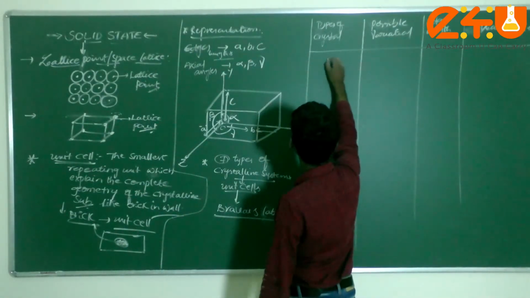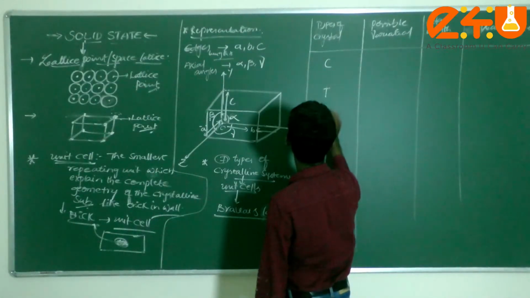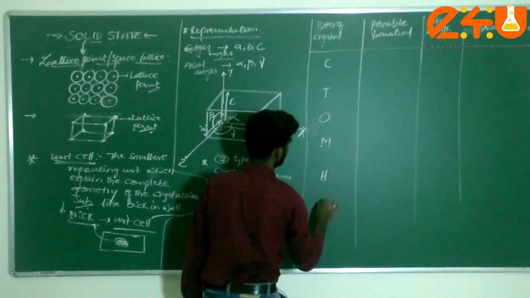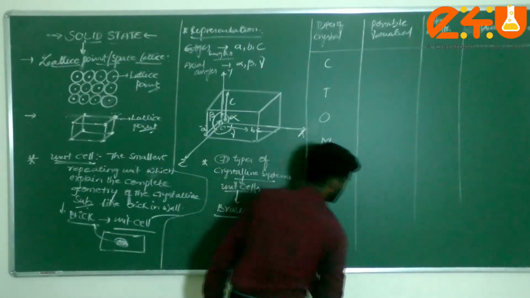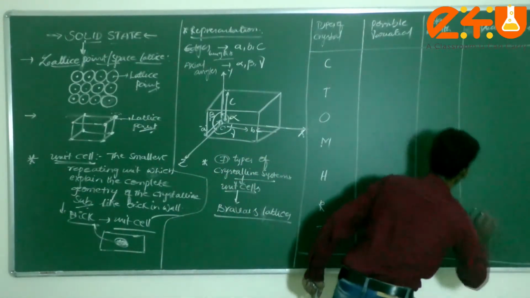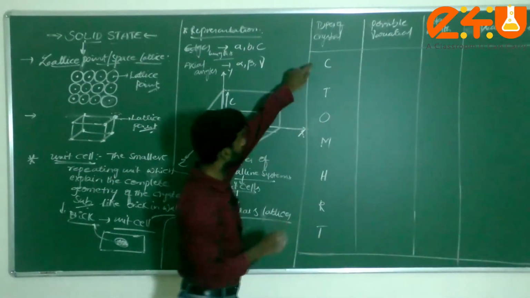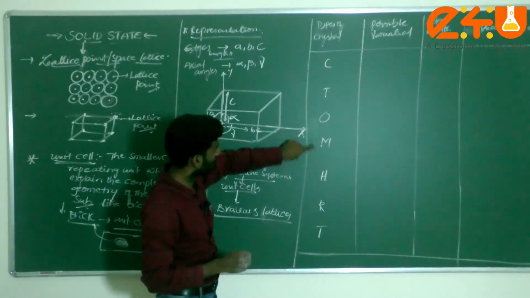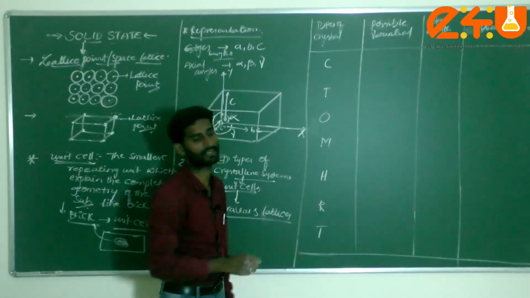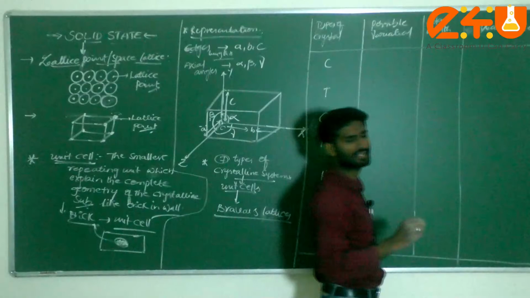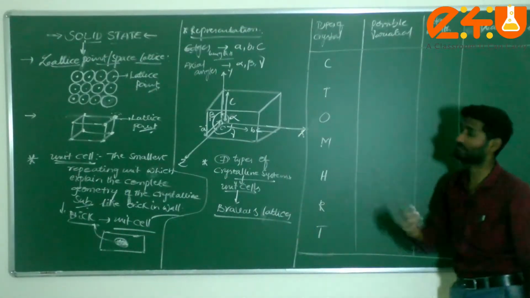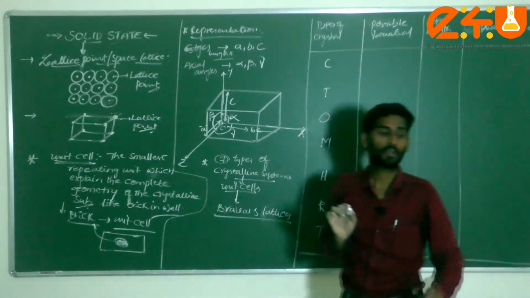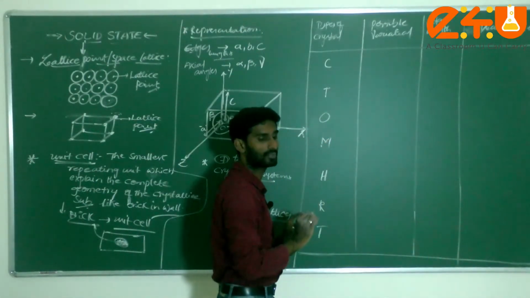I can consider here C, T, O, M, C, Tom, H, R, T. This is one shortcut you have to remember. What you have to remember, dear students? C, Tom, C, T, O, M: 1, 2, 3, 4, 5, 6, 7. C, Tom, H, R, T. If you remember that one, we can easily identify the possible variables, edge lengths and axial angles. But if you go in sequence only, you will be able to understand.